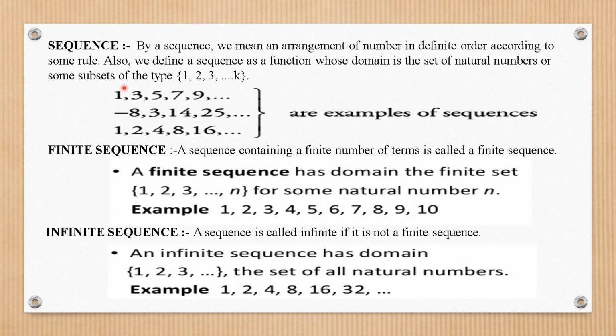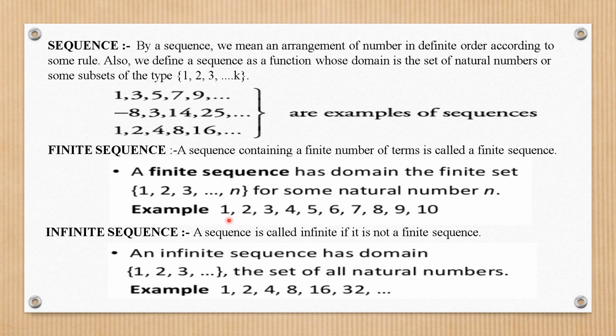Now sequences are of two types, finite sequence and infinite sequence. A sequence containing a finite number of terms is called a finite sequence. A sequence having a finite countable number of terms is called a finite sequence. It has domain as 1, 2, 3, and so on up to n for some natural number n. Domain is the set of values that you can have, and it's always a natural number.